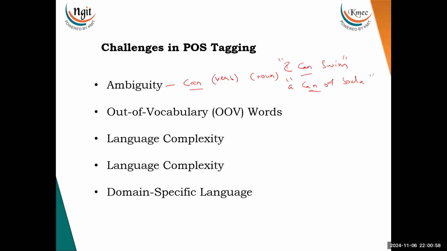Then it is about domain specific language, where generally the POS taggers are trained on general corpora, which may perform poorly when applied to specialized domains such as medical or legal texts, where the vocabulary and syntax differ from everyday language. Suppose you have trained your database with general English text, and suddenly a word like angioplasty comes, right? The database cannot recognize it. So these are the challenges which we have in POS tagging.